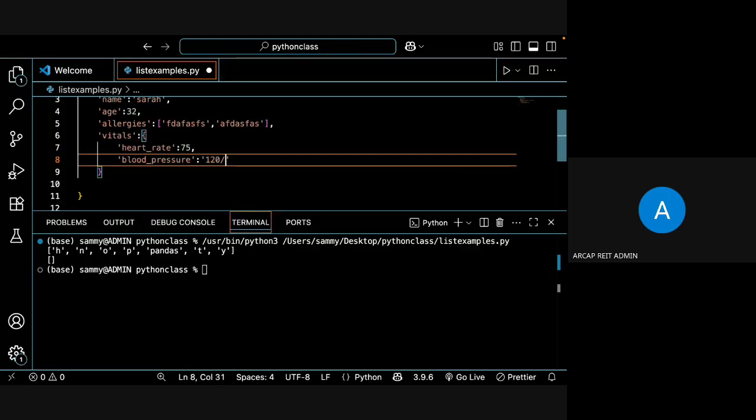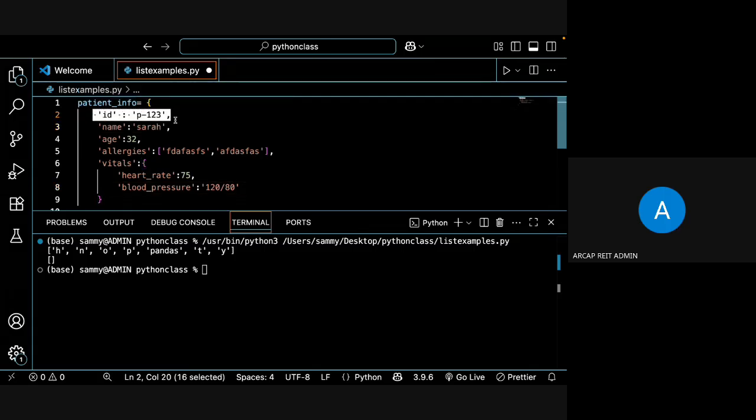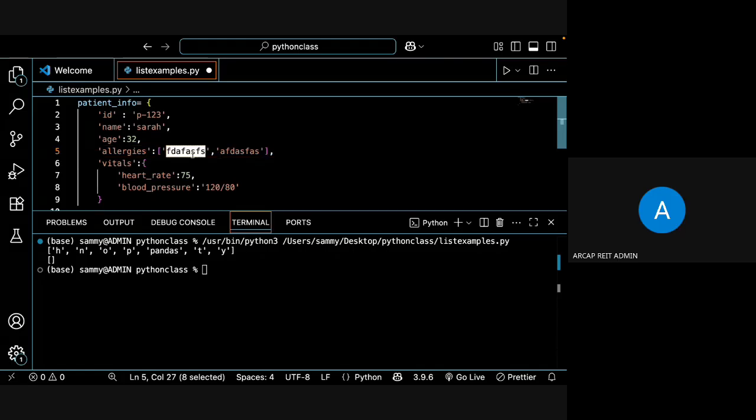So what we did, we created a dictionary data structure with the name patient_info, where we have everything in key and value pairs separated with commas. And as we mentioned, the value can be a list or any other data structure.